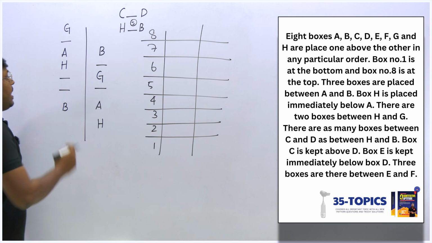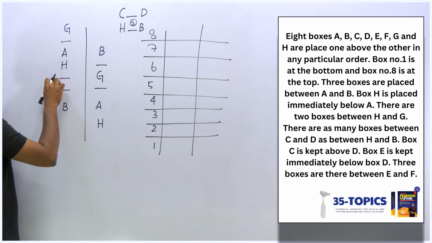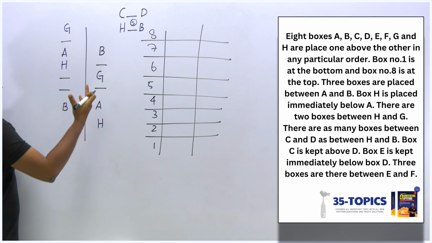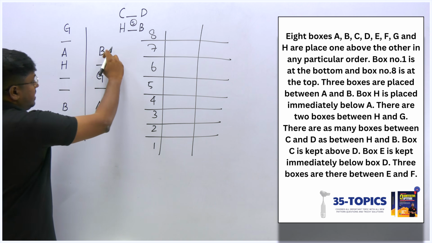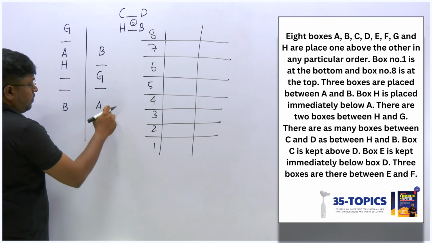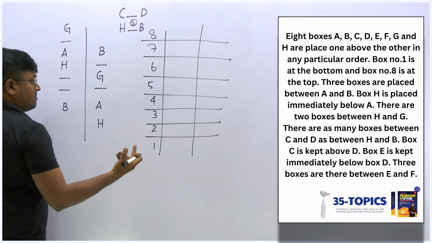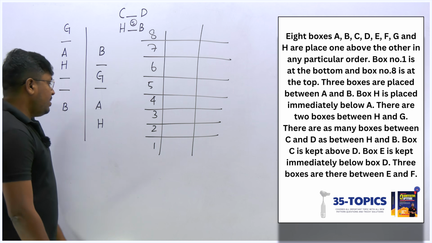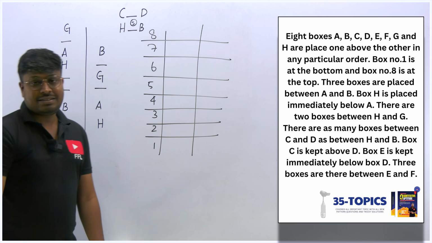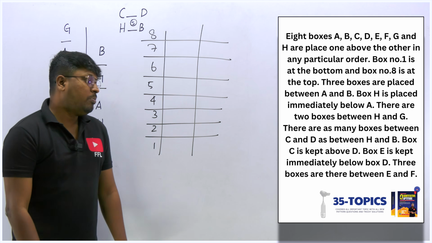But here between H and B, there are 2 boxes. So C and D should also have 2 boxes. So CD, DC, more possibilities. So H and B, we have 1, 2, 3, 4. So now C and D, we should have 4. Again, we are getting multiple possibilities, so we don't want to fix it now. Let me see all the remaining points.